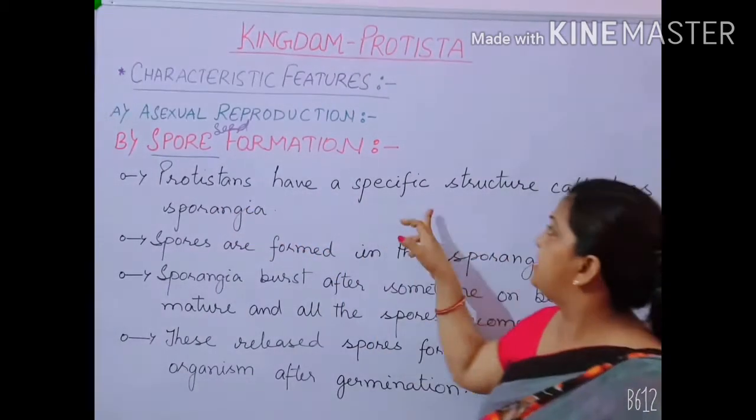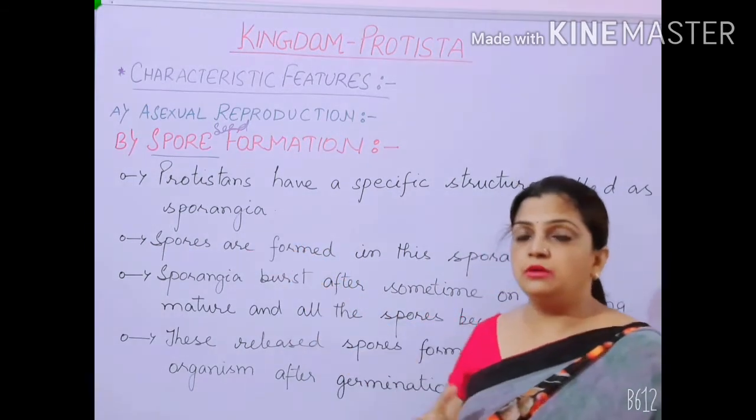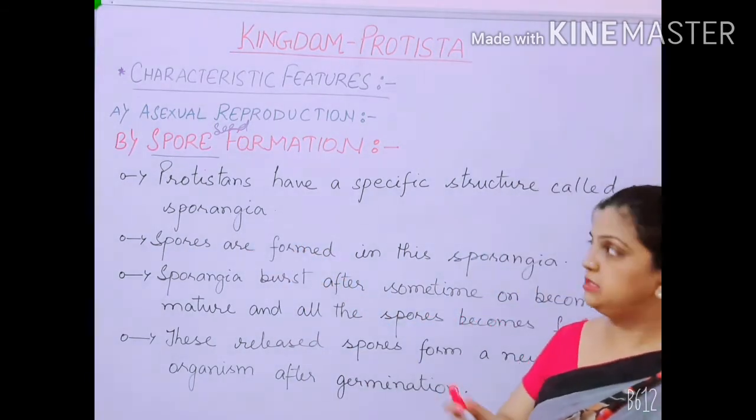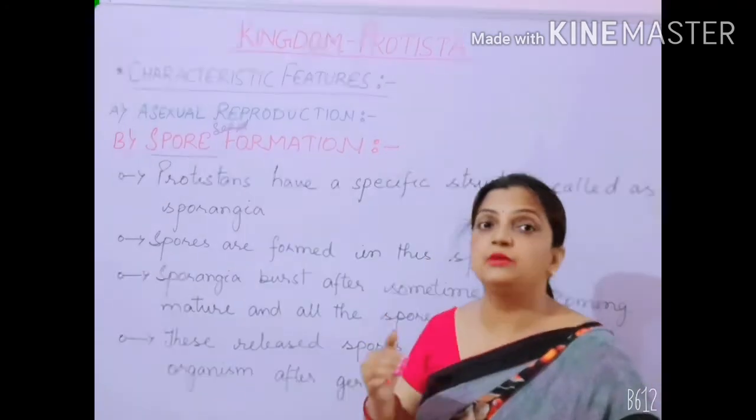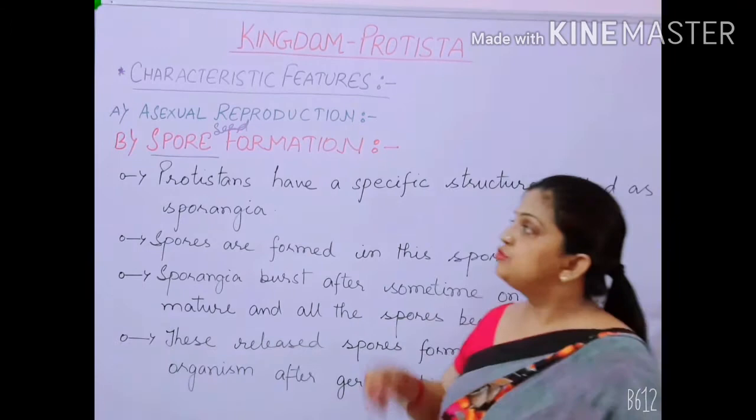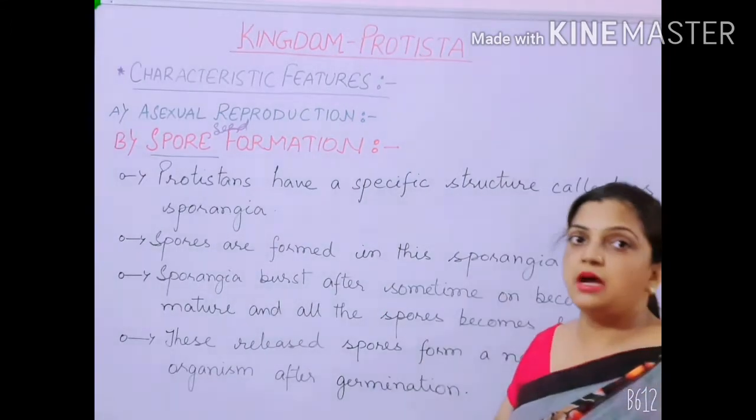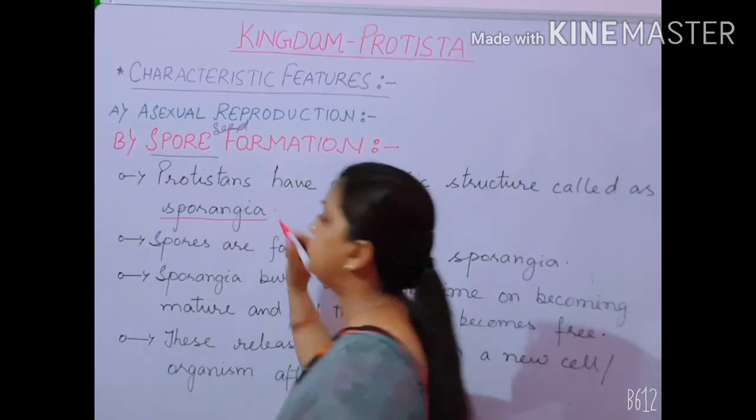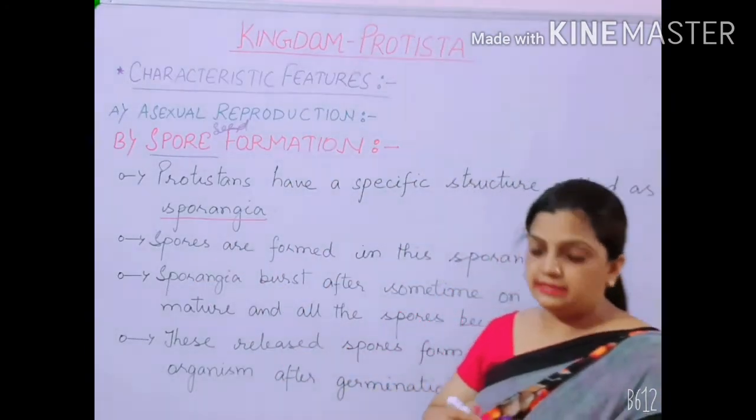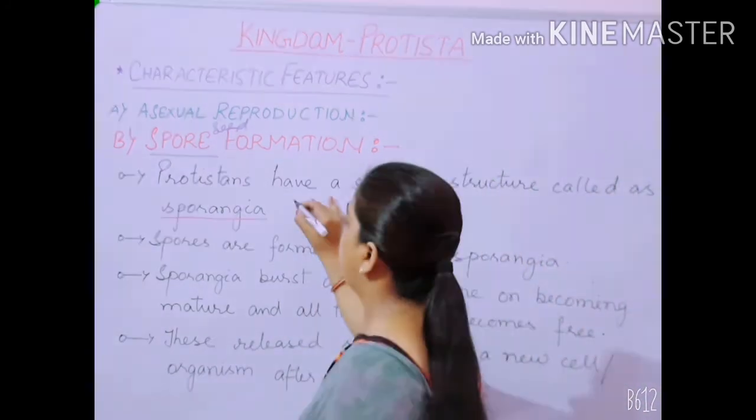Protistans have a specific structure called sporangia. This is one important part, where your spores are going to be formed and developed. These seed-like, spore-like structures are developed within a specific structure called sporangia. And this sporangia is a small fruit-like structure, we can call it.